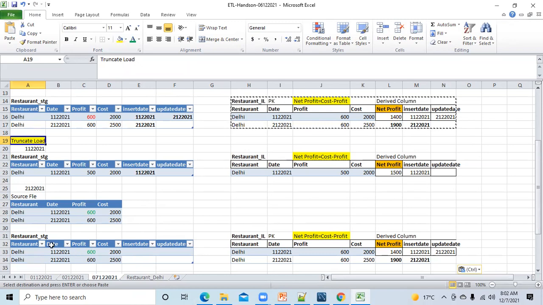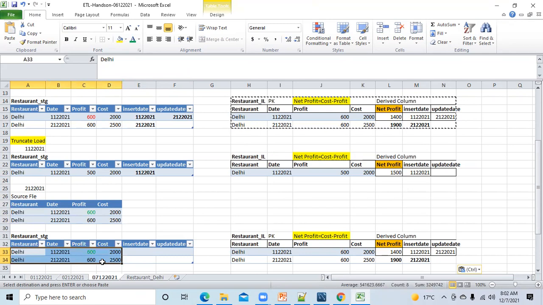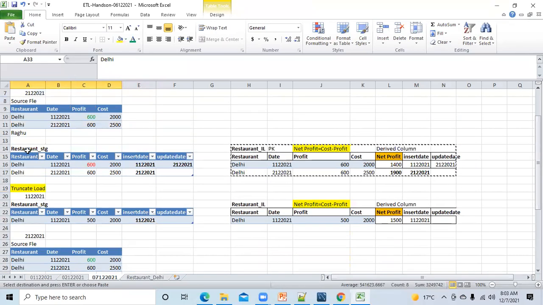You are correct. You will not do any comparison. Once you start running the stage load, it will delete the entire data in the staging table, take whatever is present in the source file, copy it and paste it in the staging, right? Okay, that's the one thing. Performance is good, but there is one limitation, one demerit. In staging, you can see that in the other scenario I have shown, suppose it was 500 earlier, then you can keep track as well, right?